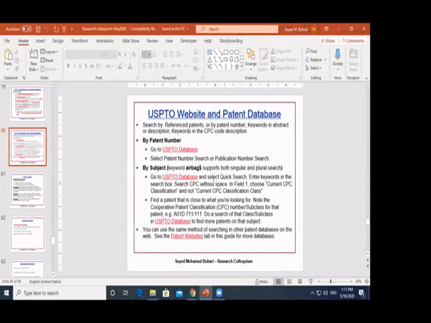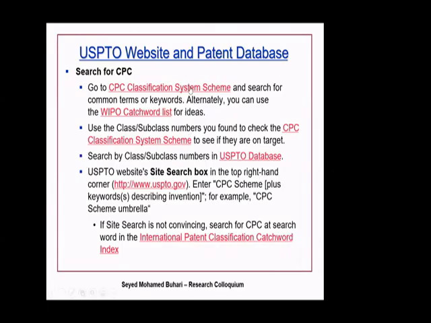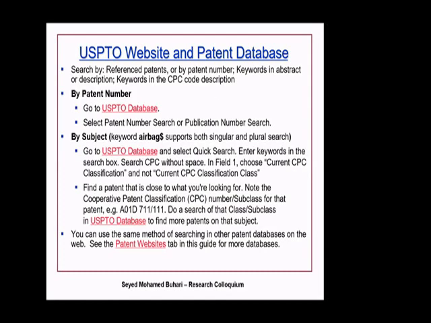So please note, here are the stuff. Let me repeat just quickly. You have to know what CPC is. CPC is just a classification. If you don't know the classification, you can search using the CPC scheme and the name. You will get the classification, and then from there you can search on two things: the applied ones and the issued patents. Applied and issued, two things. You can also search using a keyword. If you are using a keyword, please indicate a $ sign at the end. This is kind of a regular expression to search for singular, plural, to match it better. Okay, that's it.